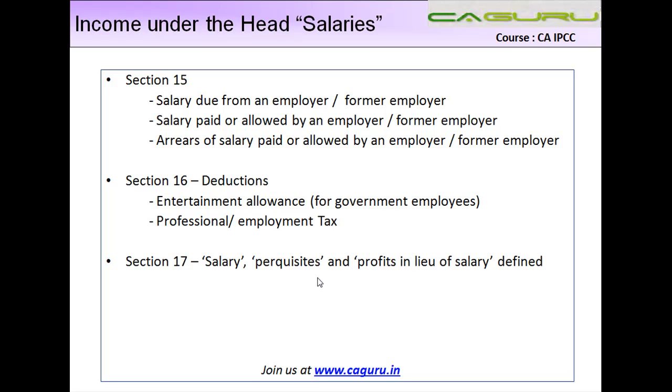First is my computation of salary. Second is, once I compute my salary, then what are the deductions I allow. And then the last one is, for the purpose of section 15, what you mean by salary, and certain other terms which are relevant to compute your taxation under the head salaries.